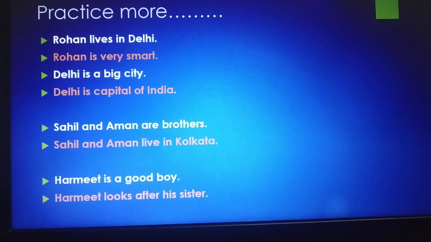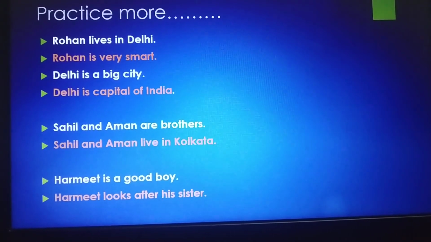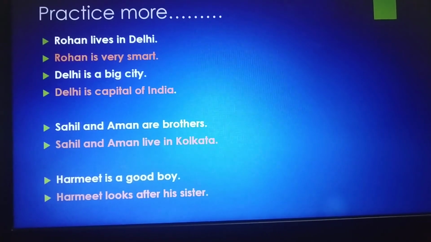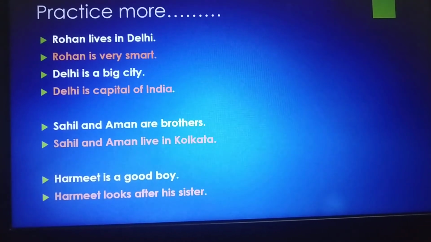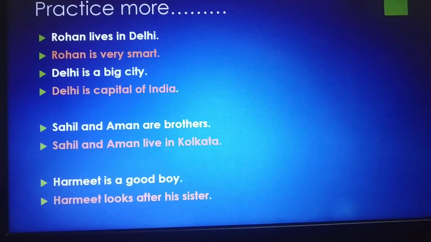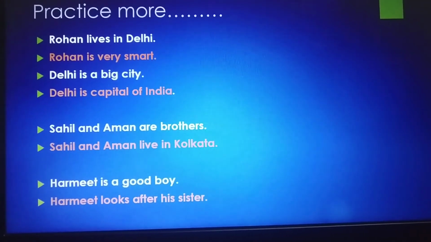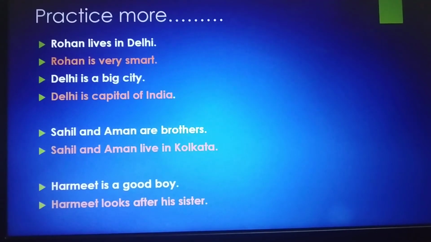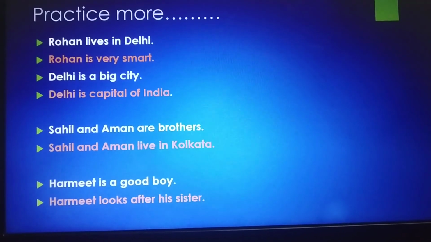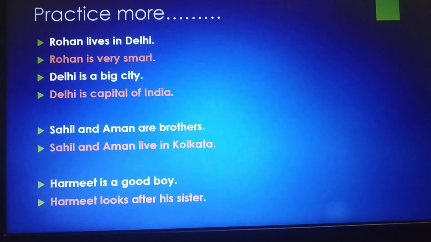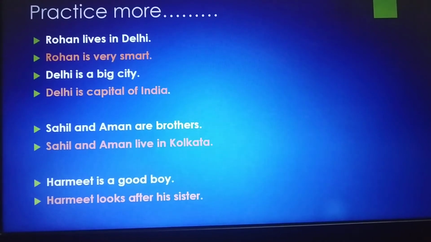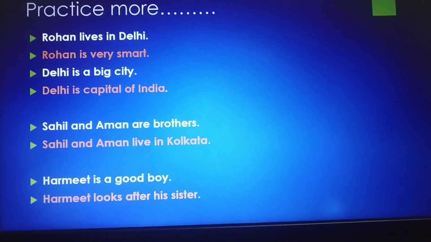Harmeet is a good boy, which is an introductory line. We are introducing Harmeet. In the second line, we can use he. He looks after his sister. So when we introduce someone, then we use the noun, and when we want to talk about that noun in the second or third line or any line after that, we can replace the noun with a pronoun.